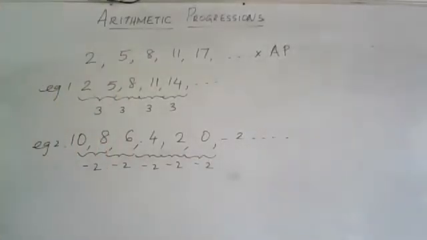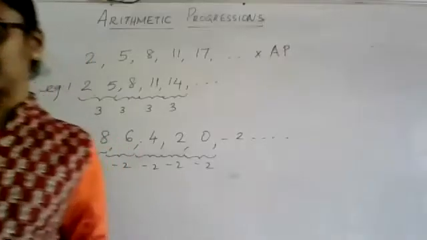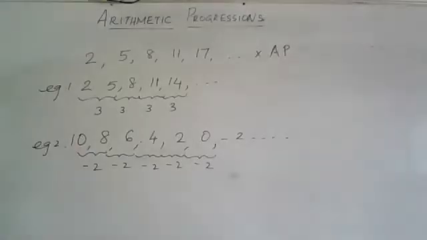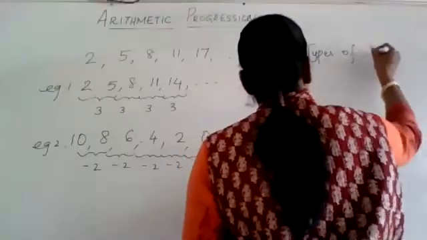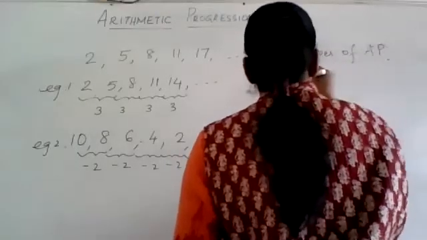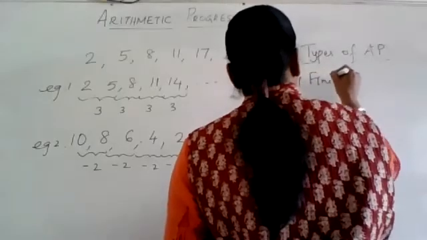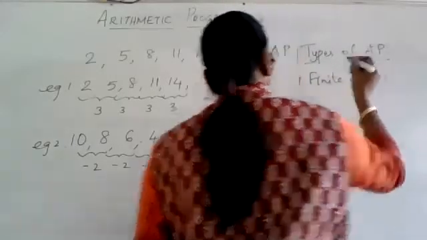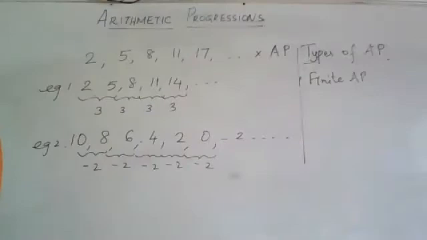So write down. There are two different types of arithmetic progressions. Types of AP. The first one is a finite AP.